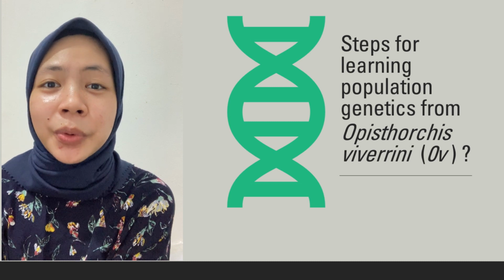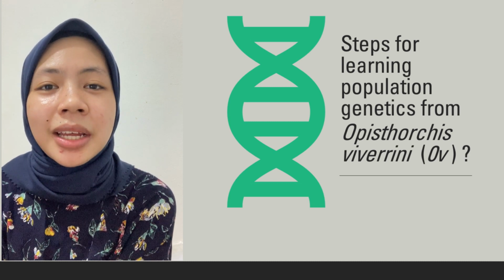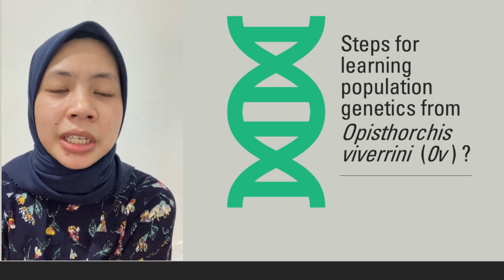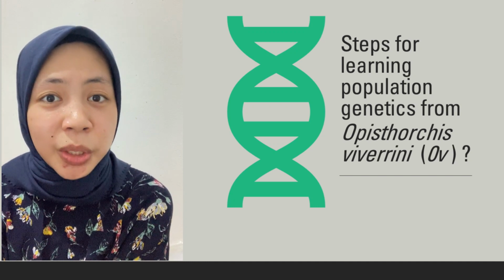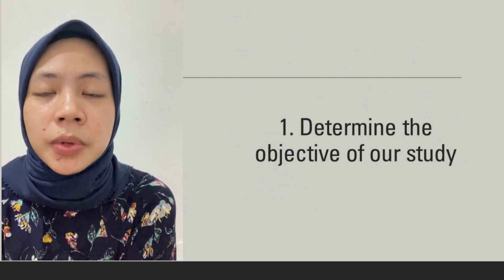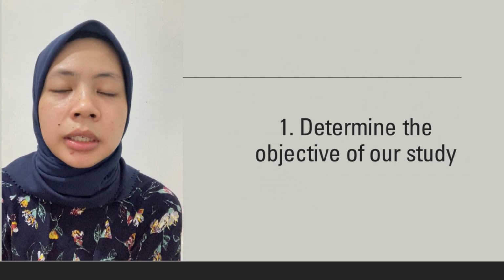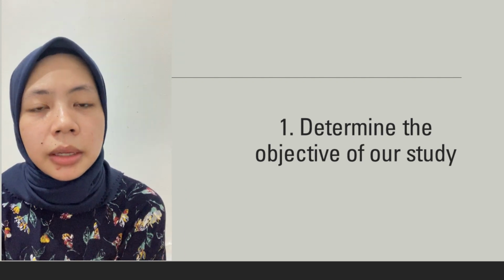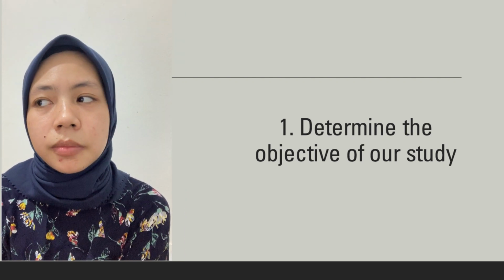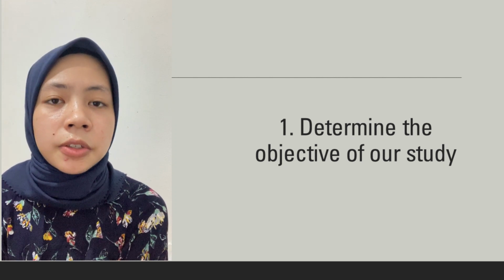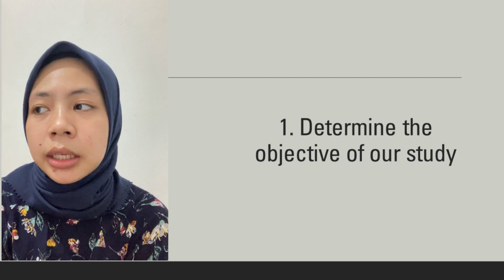Would you like to know more about how and where we need to start learning population genetics, especially from Opisthorchis viverrini, or OV? First things first, we need to determine the objective of our study. For example, in my case, I learned about the population genetics of OV, the carcinogenic liver fluke endemic in Thailand.